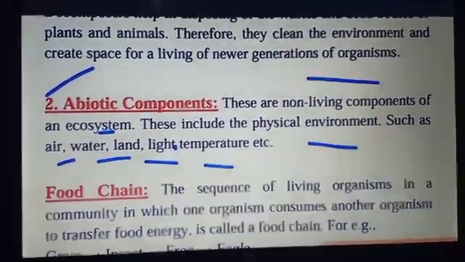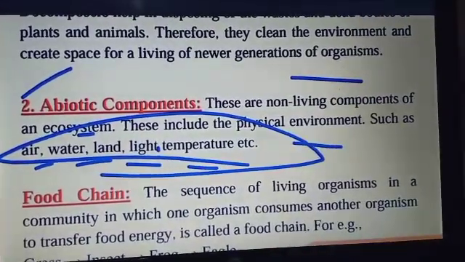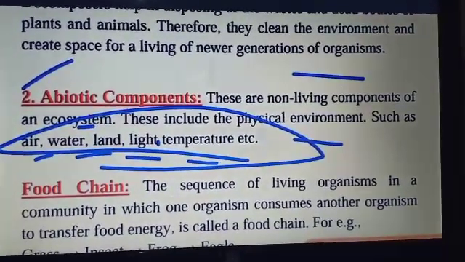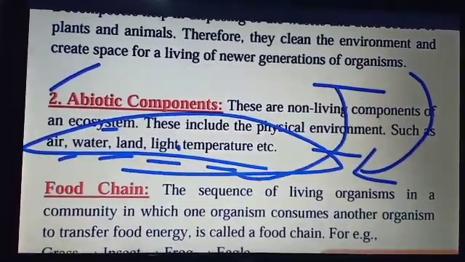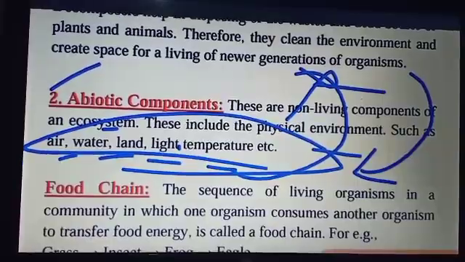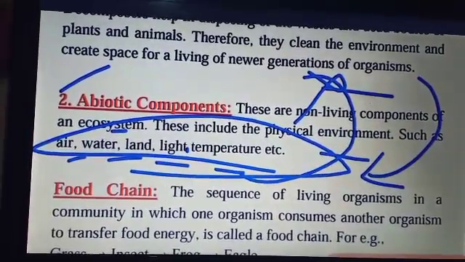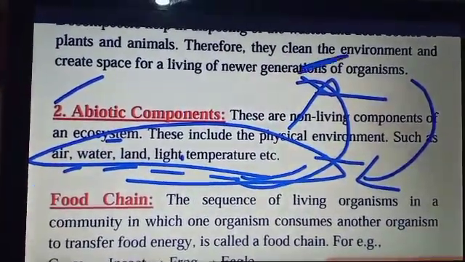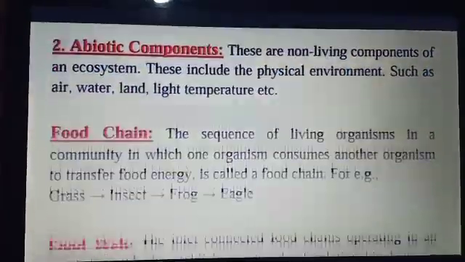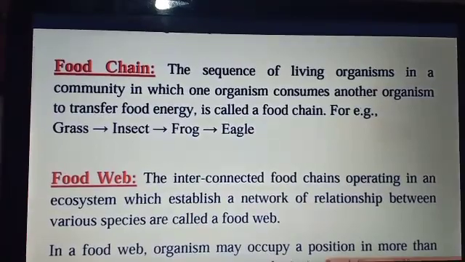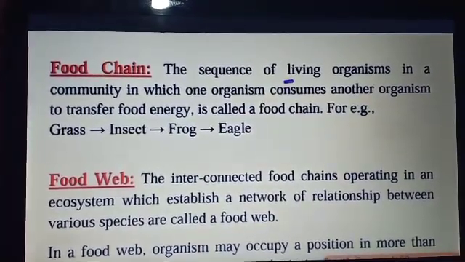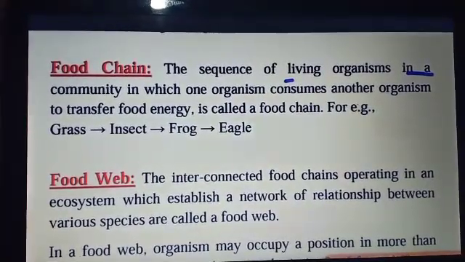The next is the abiotic component. Abiotic means non-living. These are the non-living components of an ecosystem. These include the physical environment such as air, water, land, light, temperature, etc. All the biotic components require abiotic components for survival. They directly or indirectly depend on the abiotic components.